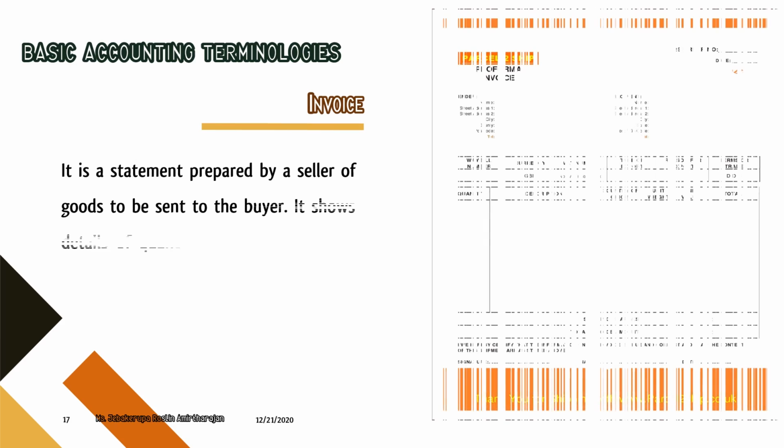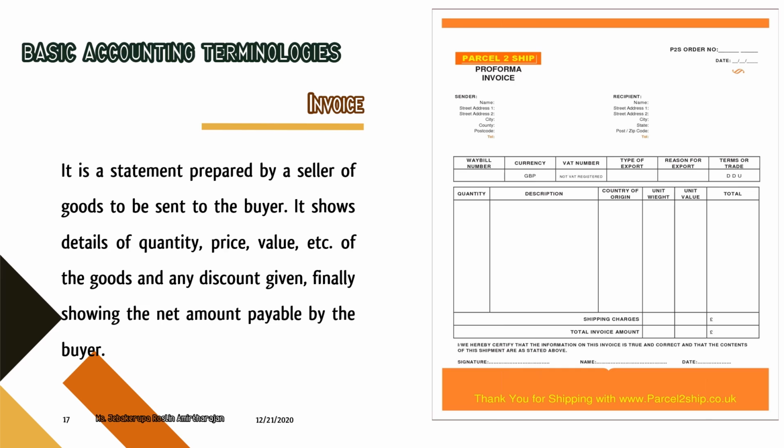Invoice. It is a statement prepared by a seller of goods to be sent to the buyer. It shows details of quantity, price, value, etc. of the goods and any discount given, finally showing the net amount payable by the buyer. Okay, invoice is also a voucher, right? Again, this invoice is exclusively prepared by a seller. And why does the seller prepare this invoice?